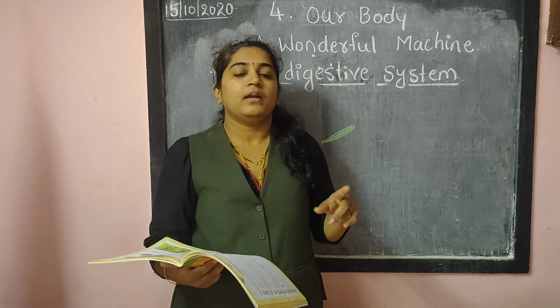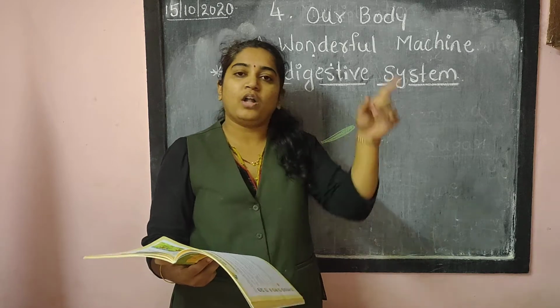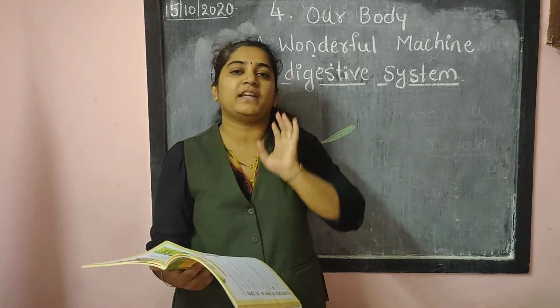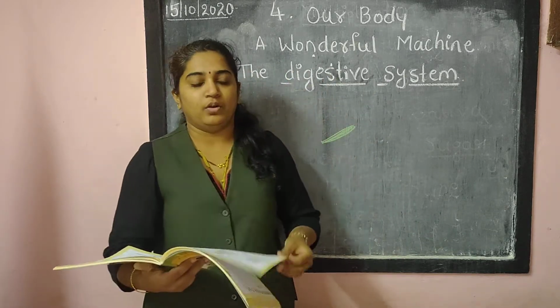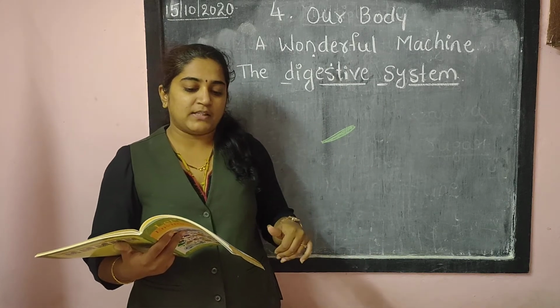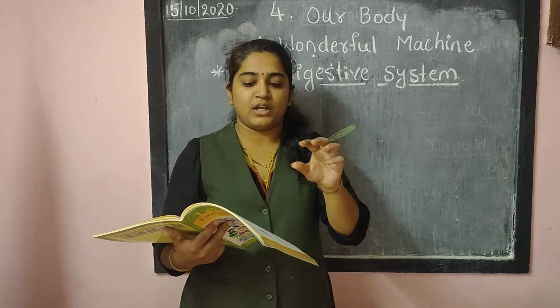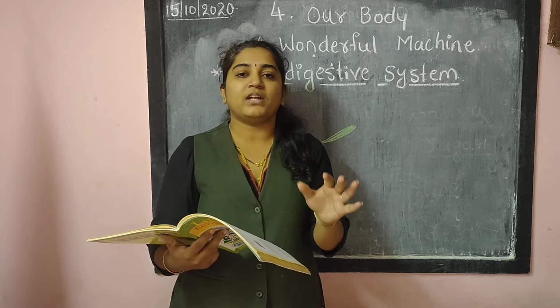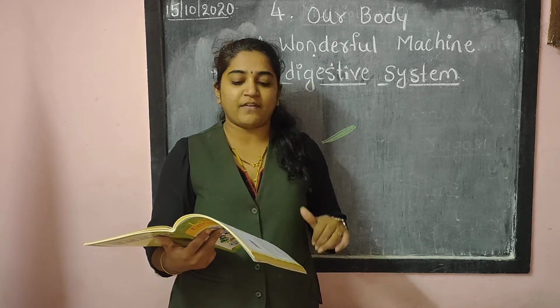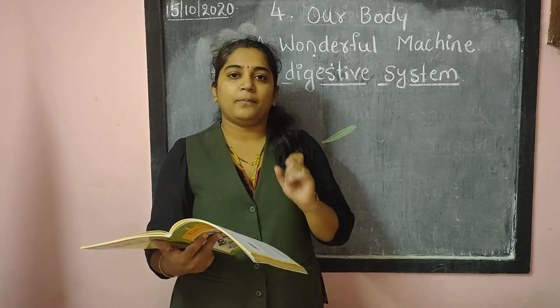No, all the players should be active, then only we can achieve a goal. Similarly, in our body, when a group of organs cooperate to carry out the functions of the body, then only our organ system will work properly.